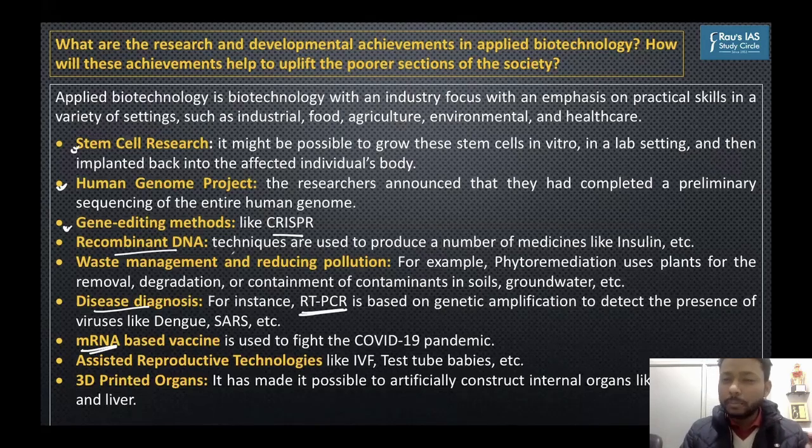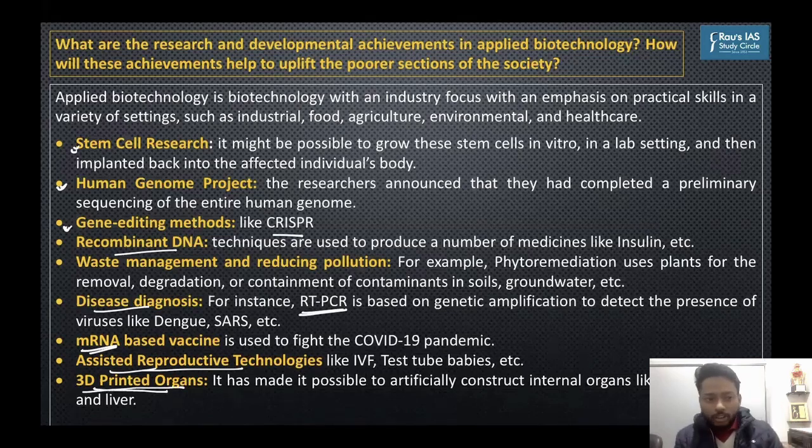Then you have studied umpteen number of times, it has been going on for quite a few years, assisted reproductive technologies. UPSC in 2018 in the prelims exam has asked about 3D printed organs. It has asked the application of 3D printing, and one of the options was bionic ear. Bionic ears can also be produced through 3D printing. So 3D printed organs. And then you can think about other technologies as well. You can think of 10, 20 more technologies apart from what has been mentioned here.